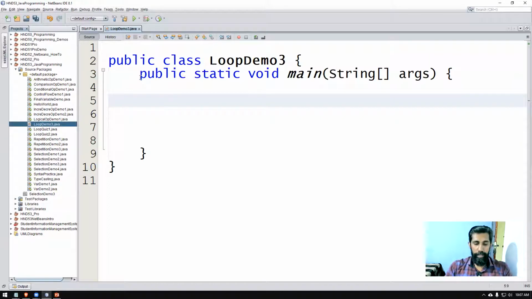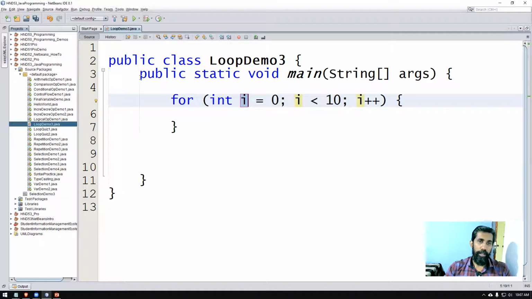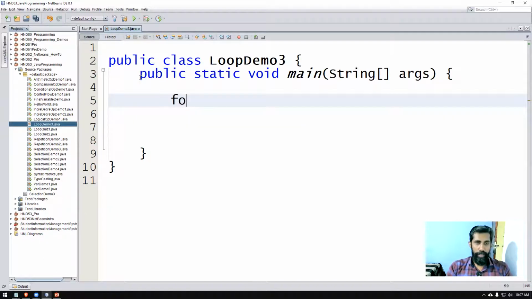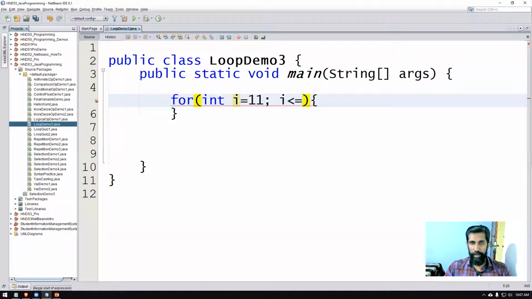Let's take a variable like this. We'll take the for loop itself. I'll do it step by step. I'll take a variable called i and I'll put the value 11 there. i is less than or equal to 333, because the question says 11 and 333 are both inclusive.